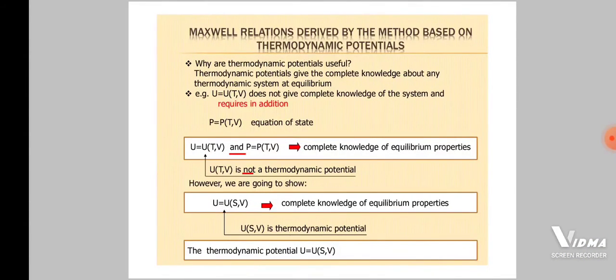U, the function of T and V, is not a thermodynamic potential. Now we are going to define a thermodynamic potential, which is a function of entropy and volume, which gives the complete knowledge of equilibrium properties. Means internal energy U, which is a function of entropy and volume, is a thermodynamic potential.